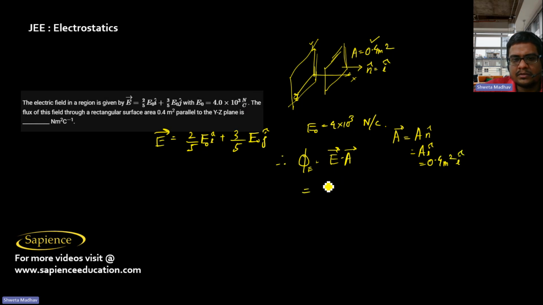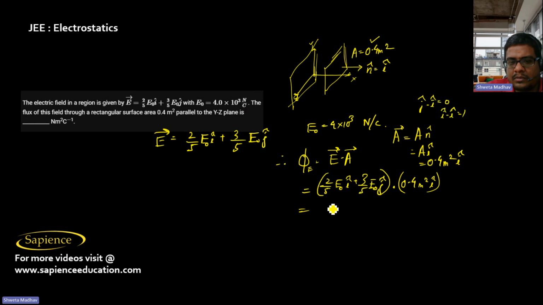So we take 2 by 5 E naught I cap plus 3 by 5 E naught J cap, dot product with 0.4 meter square I cap. Since J cap dot I cap is 0 and I cap dot I cap is 1, it will be 2 by 5 E naught into 0.4 meter square.